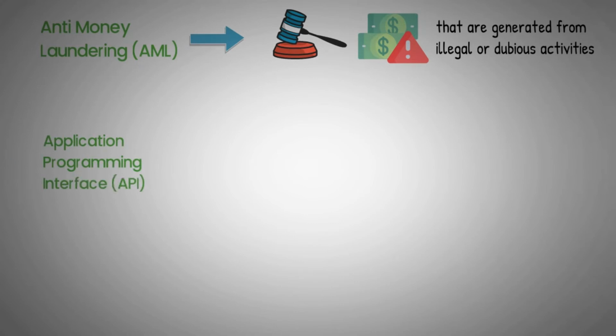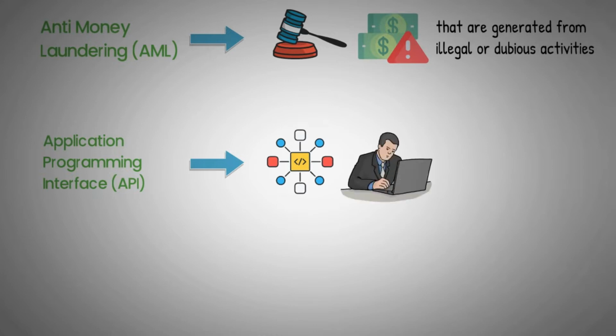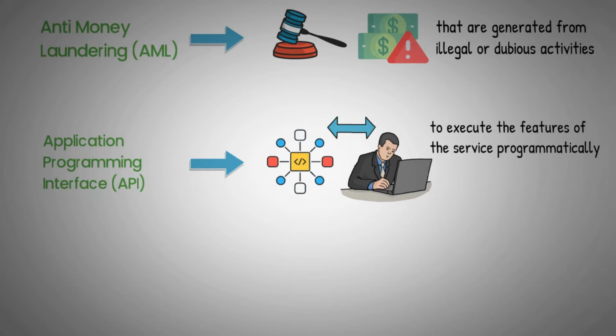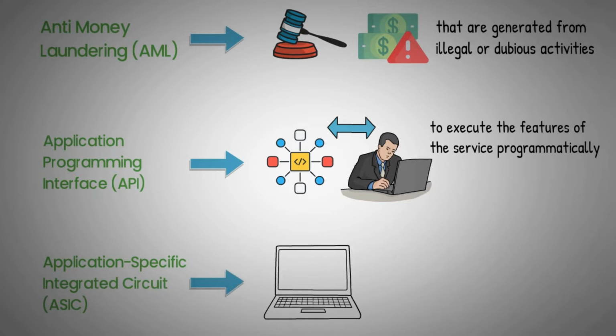Application Programming Interface, or API. A collection of functions and procedures that allow users to interact or communicate with the data of an application or service, such as an exchange, to execute the features of the service programmatically. Application-Specific Integrated Circuit, or ASIC. An integrated circuit customized for maximum performance in a particular use rather than general purpose use.